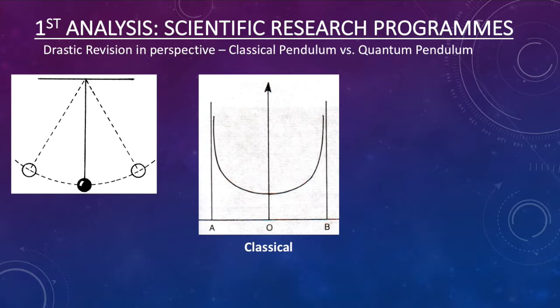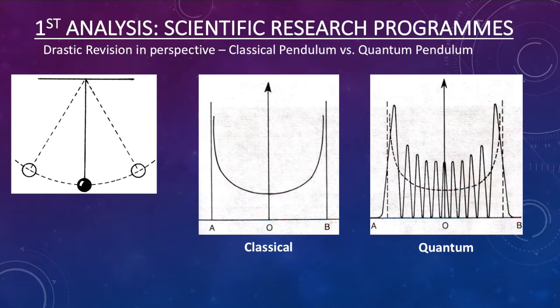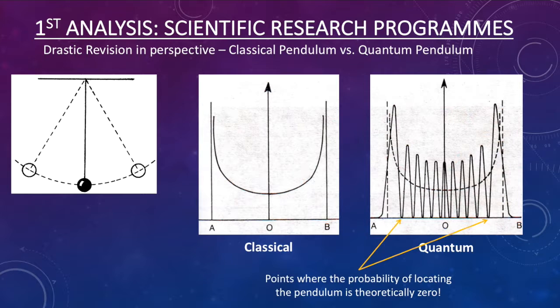Now, consider the hypothetical simplified counterpart of a classical pendulum, the quantum pendulum. Not only is the probability of locating the electron at a specified location described by a highly unintuitive graph, there are points where the probability of locating the pendulum at a specific point is theoretically zero. Thus, we can see the cogency of Lakatos's notion of scientific research program, as the preservation of Newtonian mechanics as an assumption in the hard core is independently justified by a very strong intuition of the way the world works.